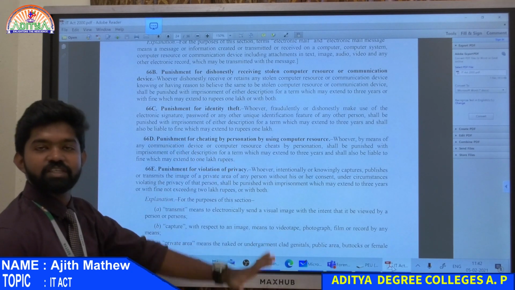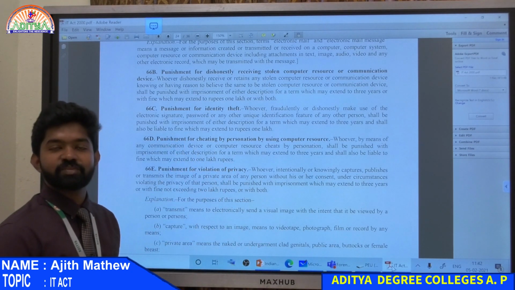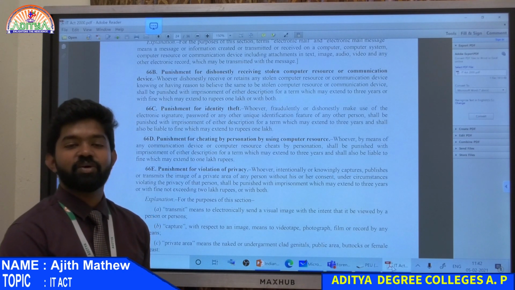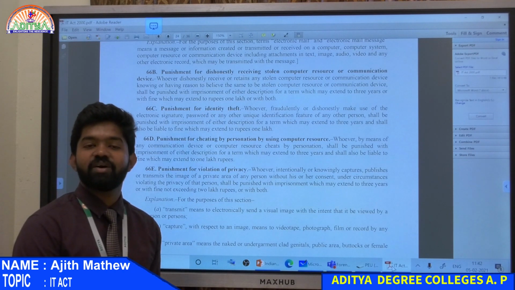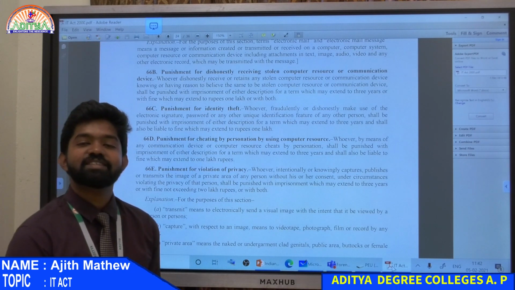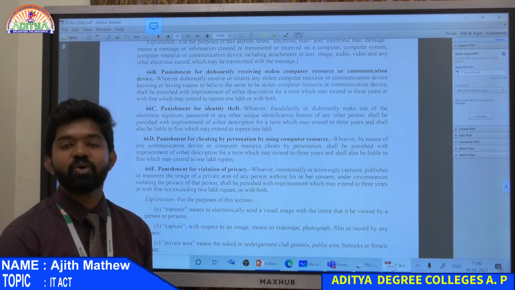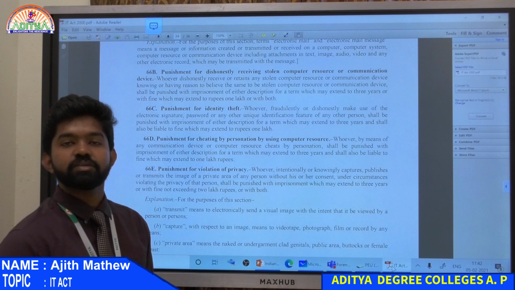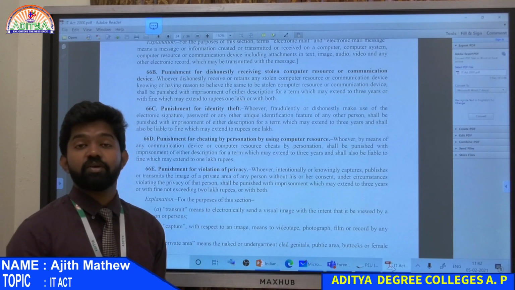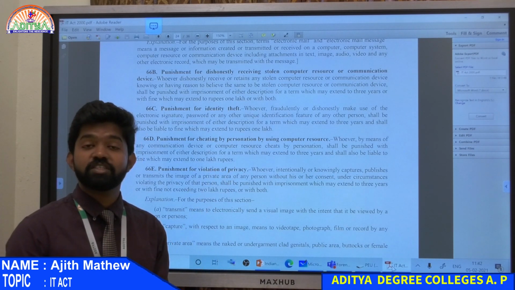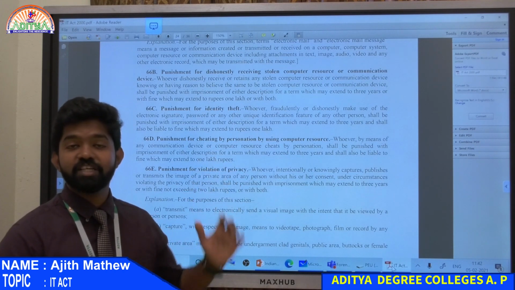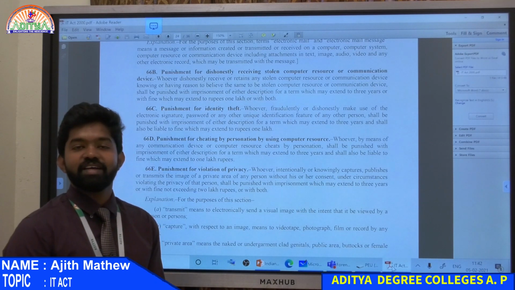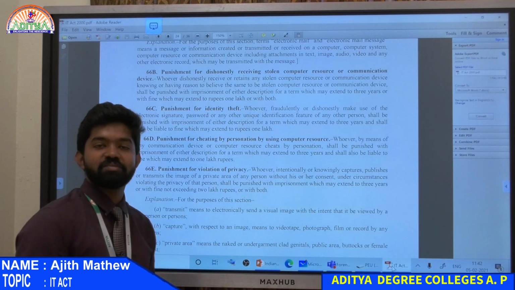That is why I am explaining all these IT Act sections, because these crimes are very common, everybody has access to mobile phones now. Your internet plans are very less costly now. Jio and all is there, so everybody has internet access. That is why I am telling you all these crimes directly. I am telling you all this because it happens and you will be punished for all this. There is a law for that. You will be punished for all these small things that you do. There are big punishments, so know what you are using. A mobile phone is a device that can end you up in trouble.